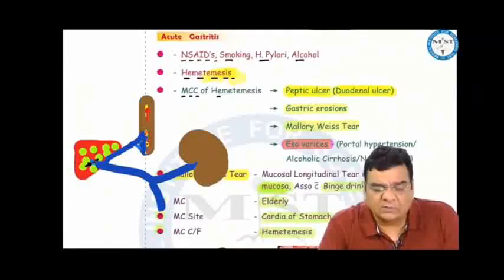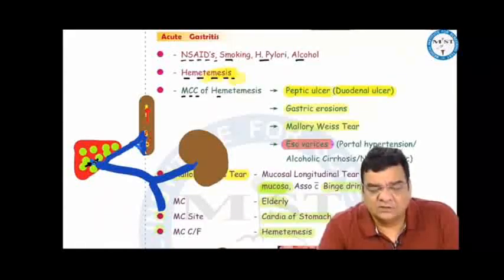It is an acute insult to the gastric mucosa causing multiple erosions in the gastric mucosa which bleed, and this blood can either come out in vomiting as hematemesis or may go down as melena. A patient presenting with hematemesis, generally the commonest reason is peptic ulcer. Duodenal ulcer more commonly presents with bleeding, gastric erosions, Mallory-Weiss tear, and esophageal varices.